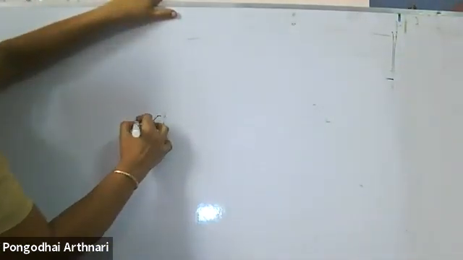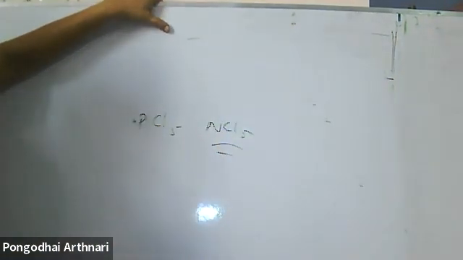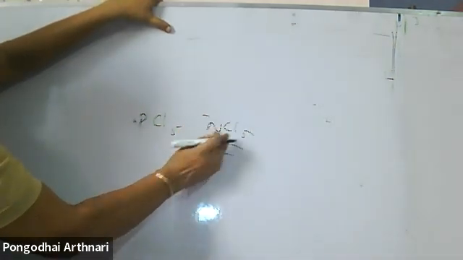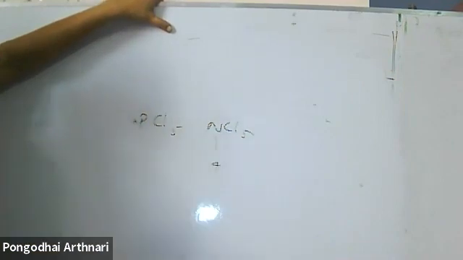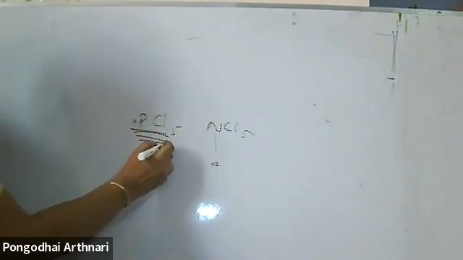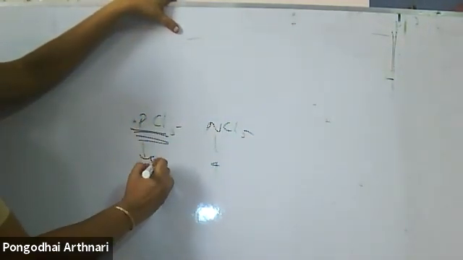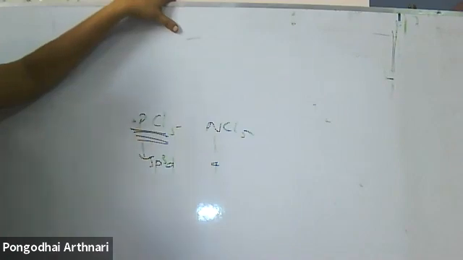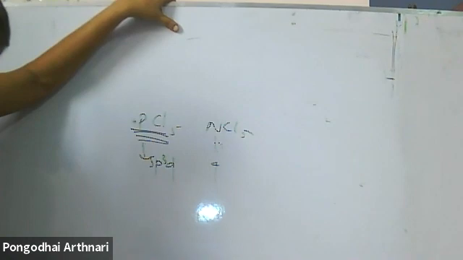PCl5 is possible, whereas NCl5 is not possible because of the absence of d orbitals. The maximum number of bonds nitrogen can form is only 4. Beyond 4, it cannot form because of the absence of the orbital. In PCl5 the electrons get excited to the d orbital, but in nitrogen this is not possible because of the absence of d orbital. This is a question often asked.